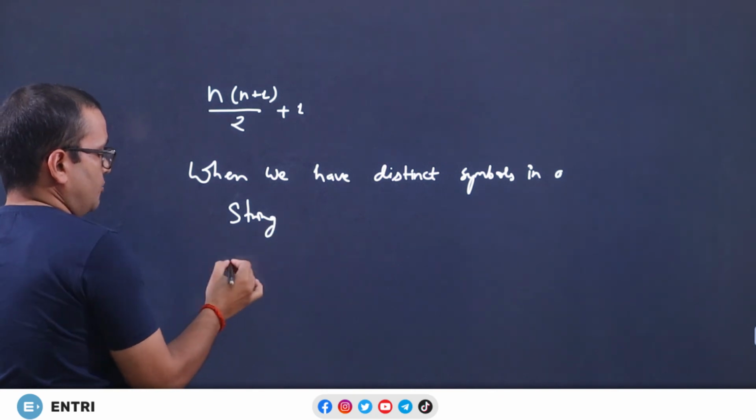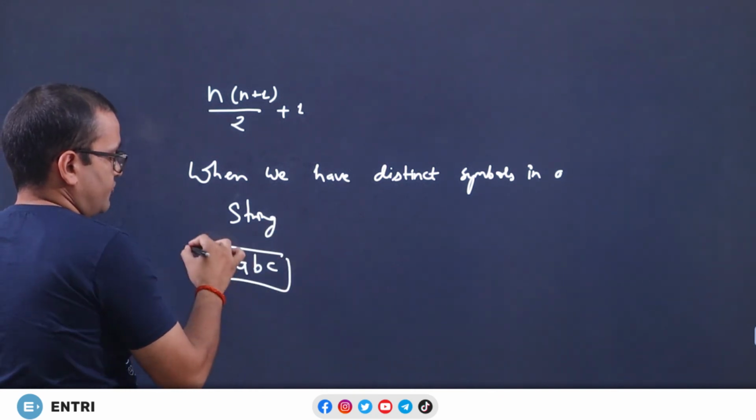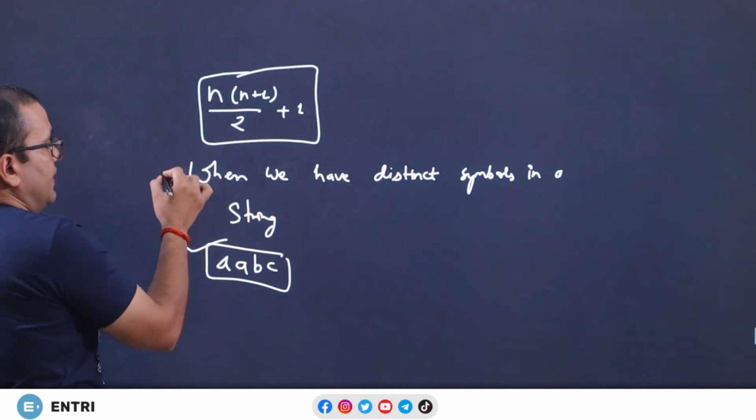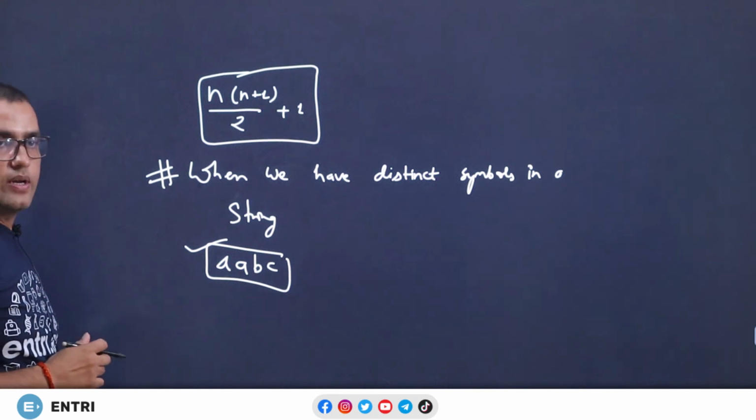If we have any duplicate symbol in a string, this formula will fail. So it is only valid when we have distinct symbols in a string.